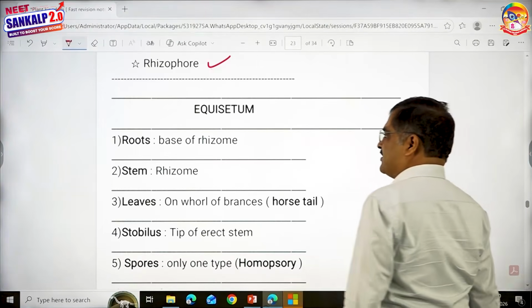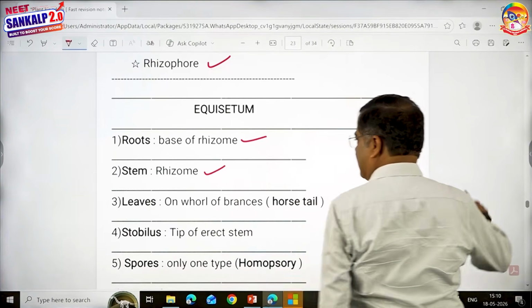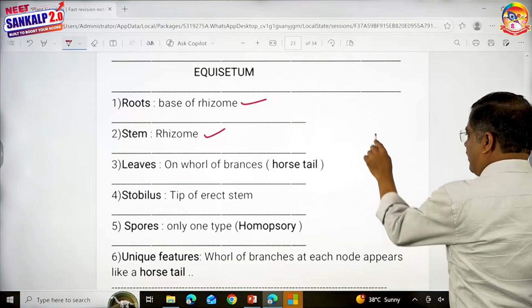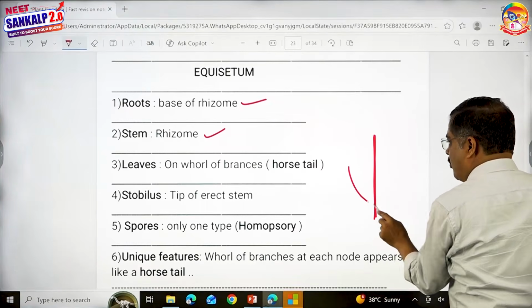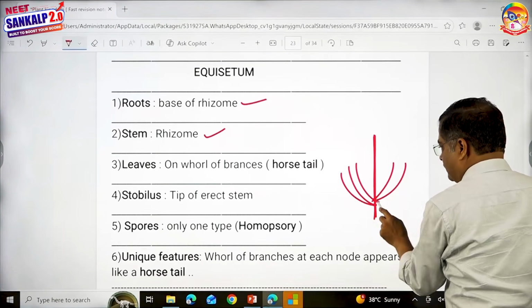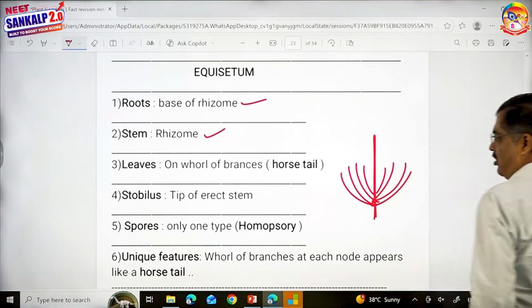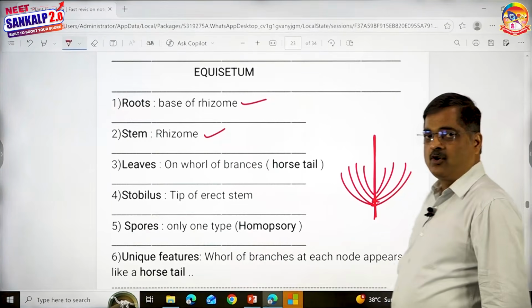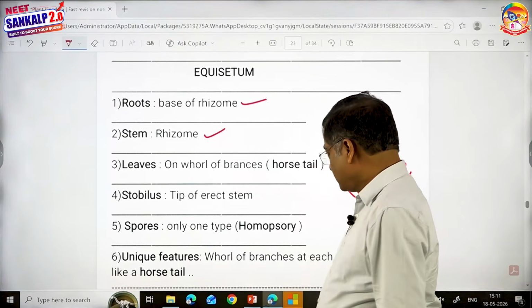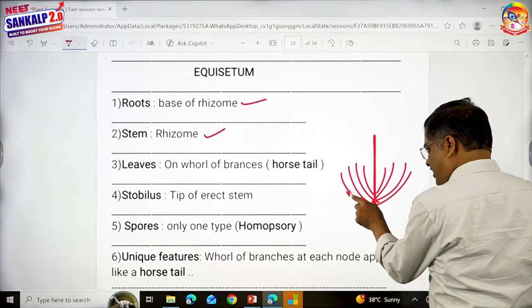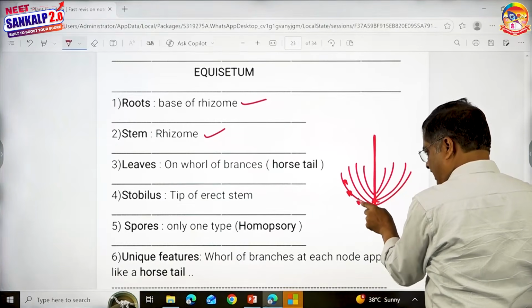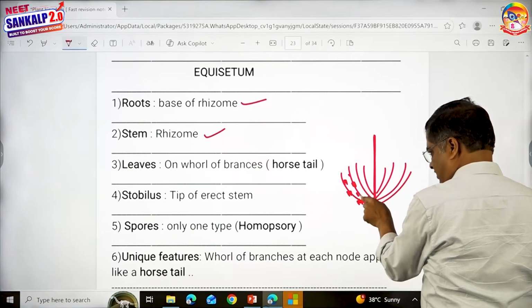Now coming to Equisetum, this is based on the diagram. Roots arise from the base of the rhizome. Rhizome is seen. Look here. If you look at the stem, children, you see a whorl of branches on the stem. That is the reason why you call it horsetail. And the leaves are very small on these branches.